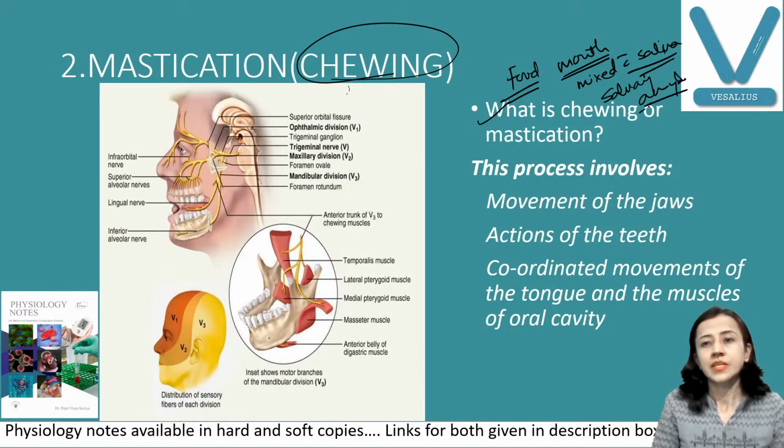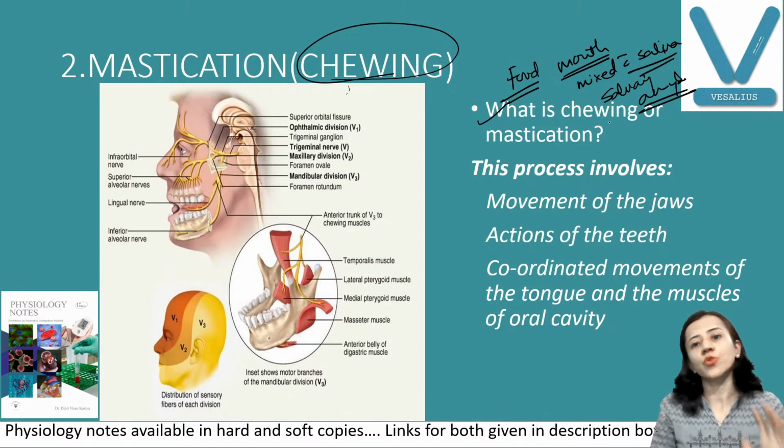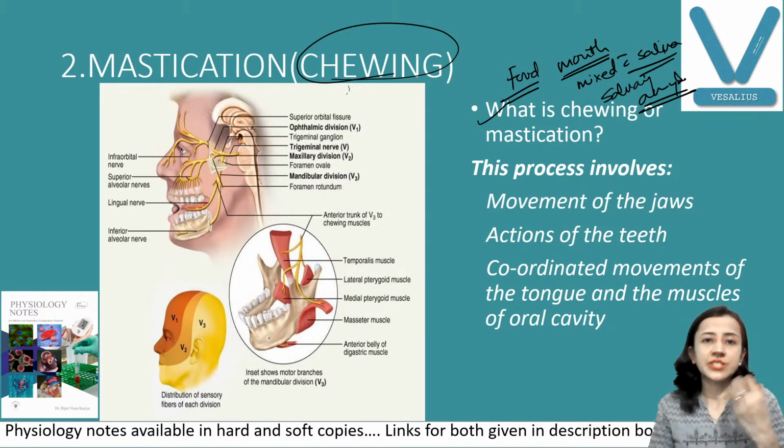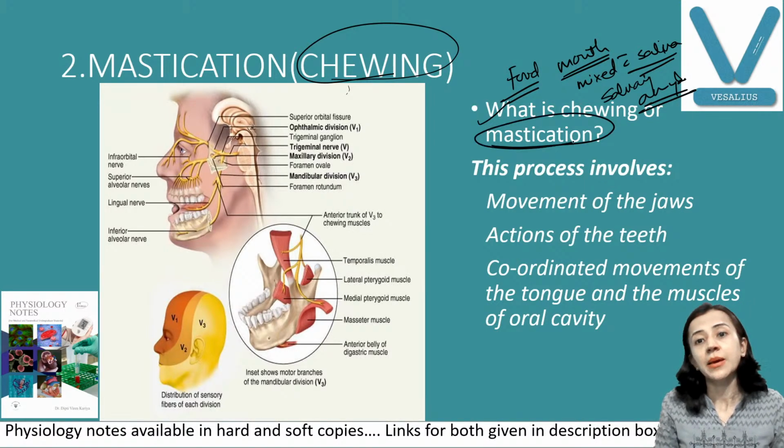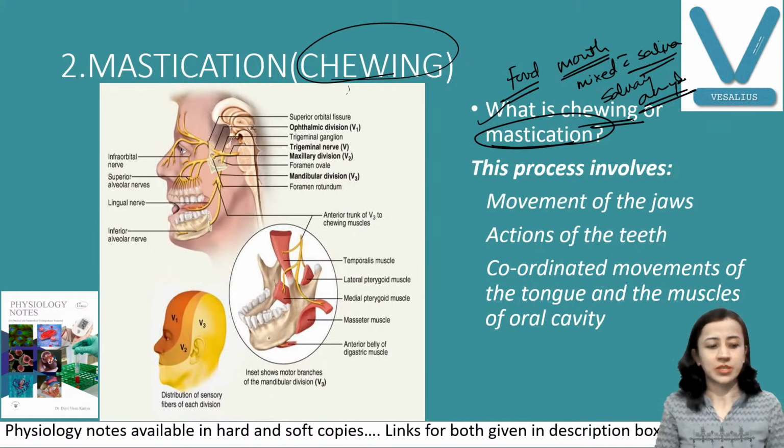Another function of chewing is that the food can be easily swallowed. So the food which is ingested is first broken down into small particles, and that process is known as mastication or chewing. Now how does mastication or chewing take place?